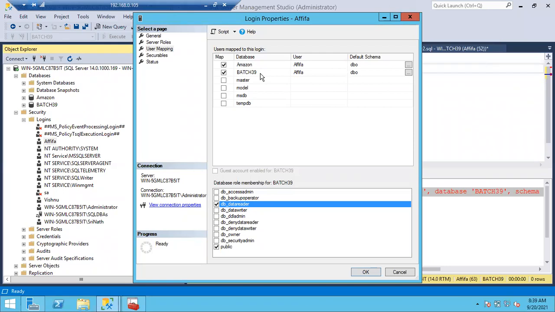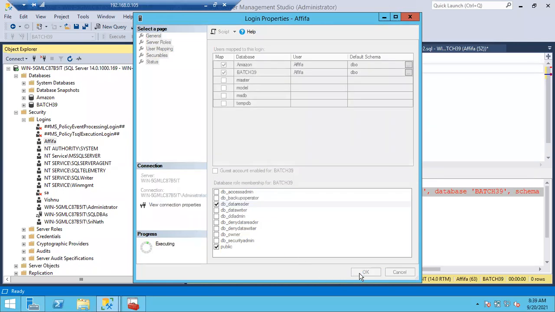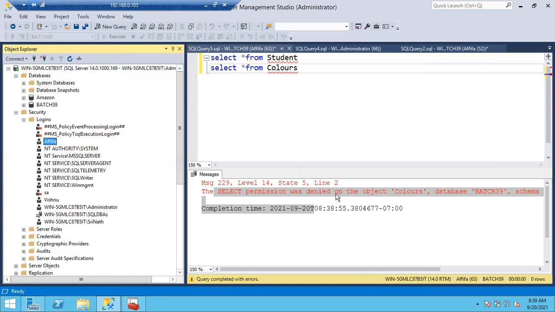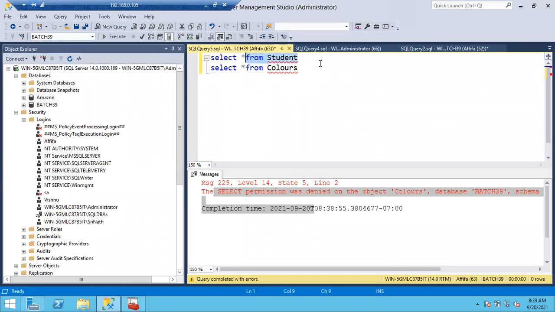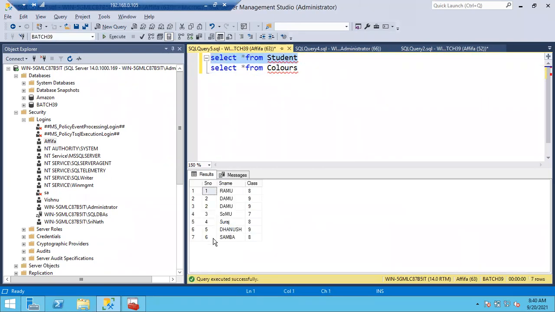If you decide to give select permission for all the tables in a specific database, you can choose the data reader option. Now click OK. Now Afifa is a member of data reader. Earlier she didn't have access, right? Now she can run this query. Select star from student. You can see 7 records. Select star from colors. Of course, no records are there, but earlier we got select denied. Now you can see the columns.